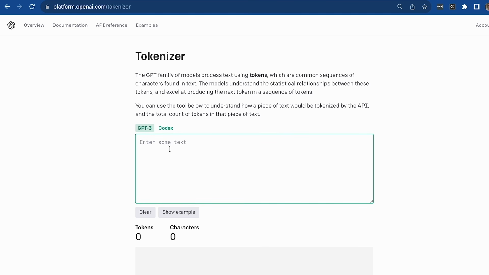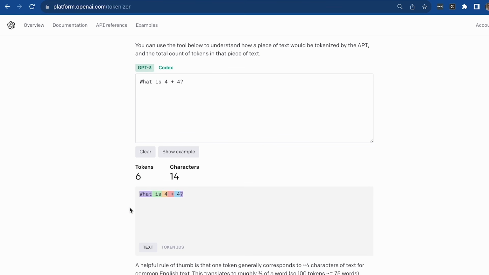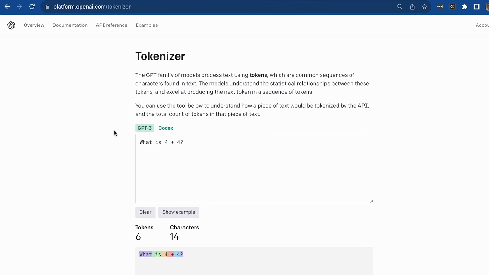So for example, I can say, "What is 4 plus 4?" And with that piece of text, the total count of tokens is going to be 6. Okay, so there we go. That is exactly how many tokens will be used in order to produce an answer for this request. Great. So here is the URL for that. You can play around with it. I hope you have fun.